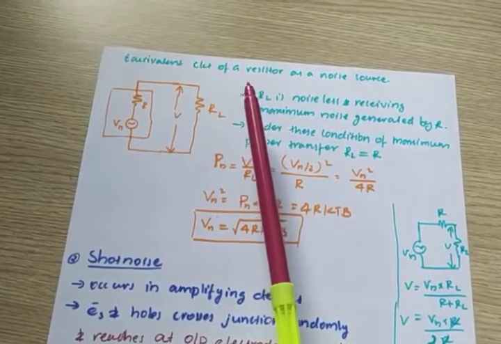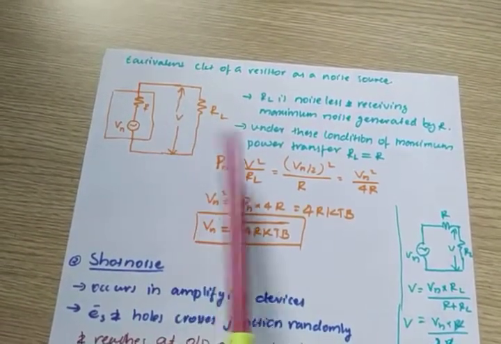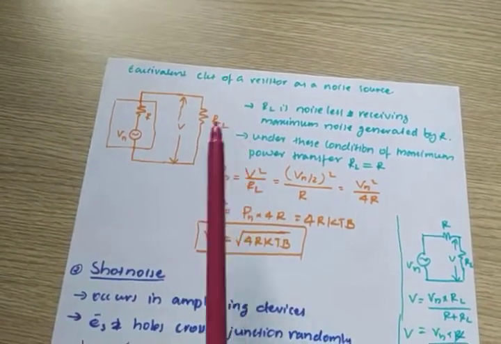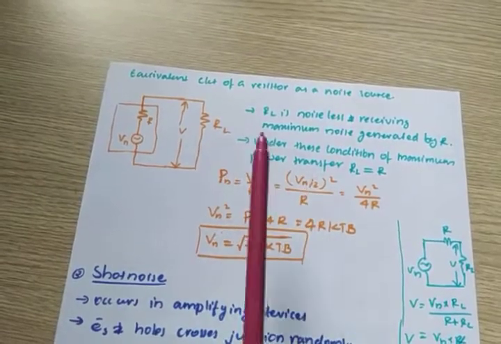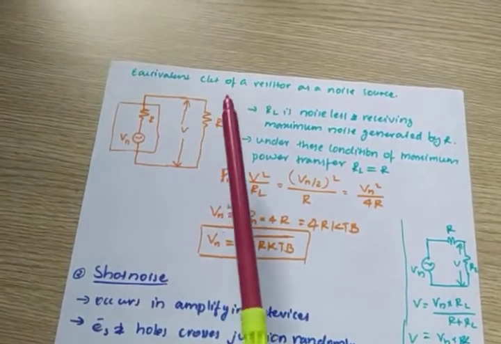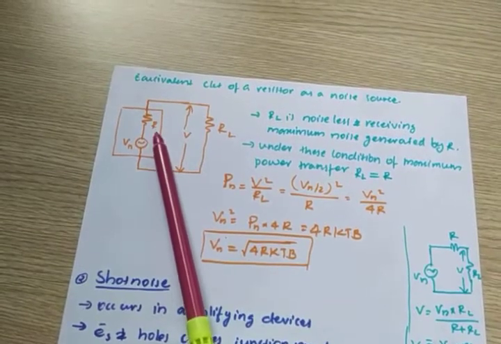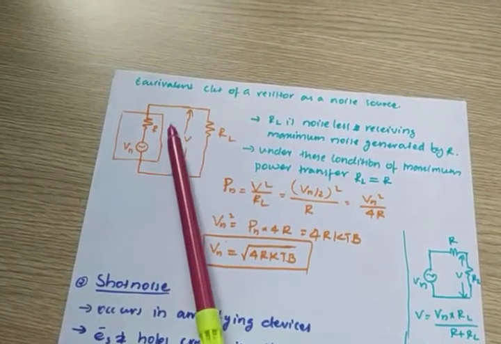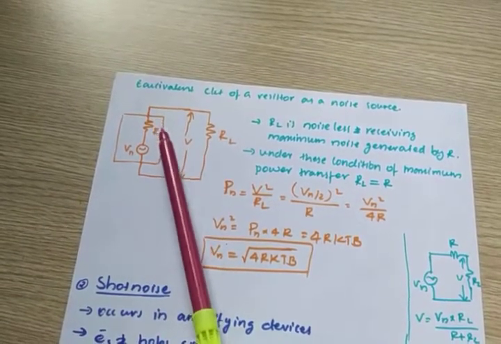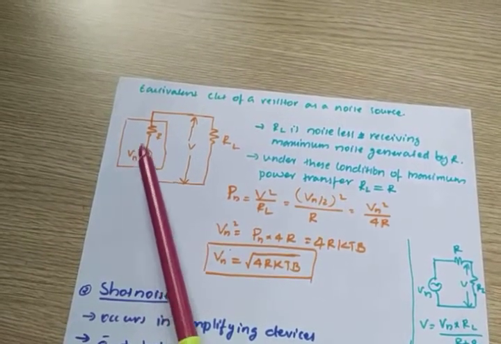Equivalent circuit of a resistor as a noise source. This resistor is made up of material, composed of atoms and molecules, and due to the increase in temperature, this resistance creates a noise voltage. So that is analyzed here. Here this is the resistor, and the noise voltage developed across it is represented by Vn. This is the equivalent circuit.